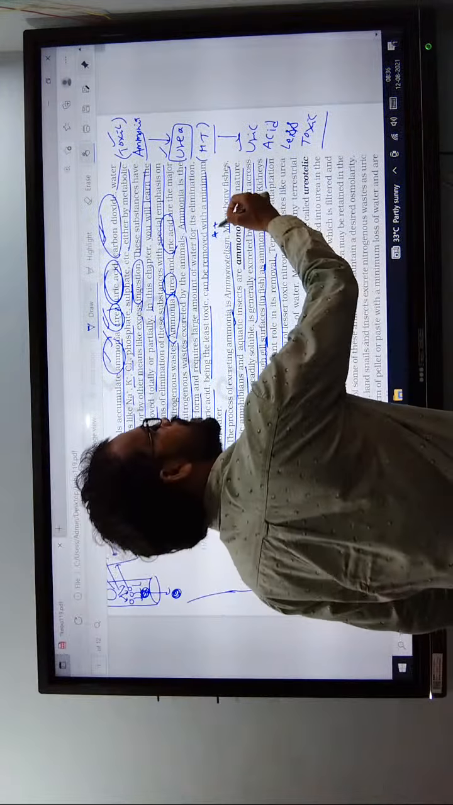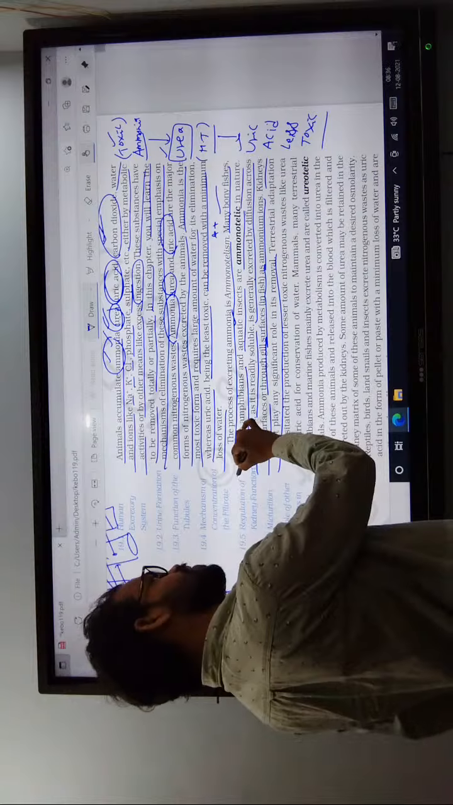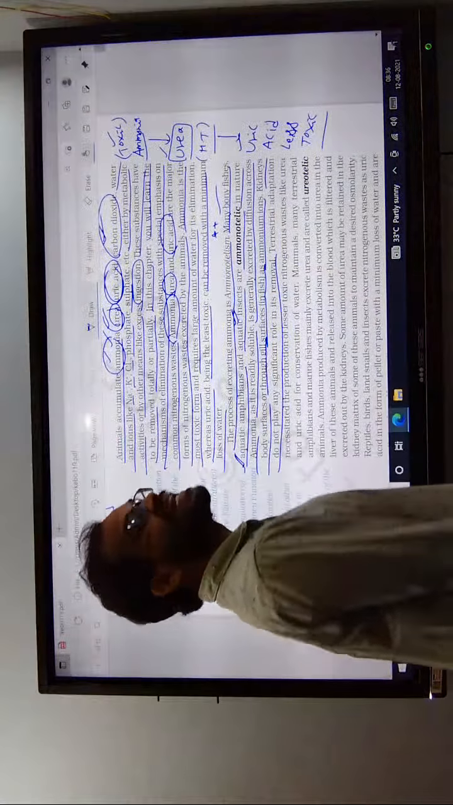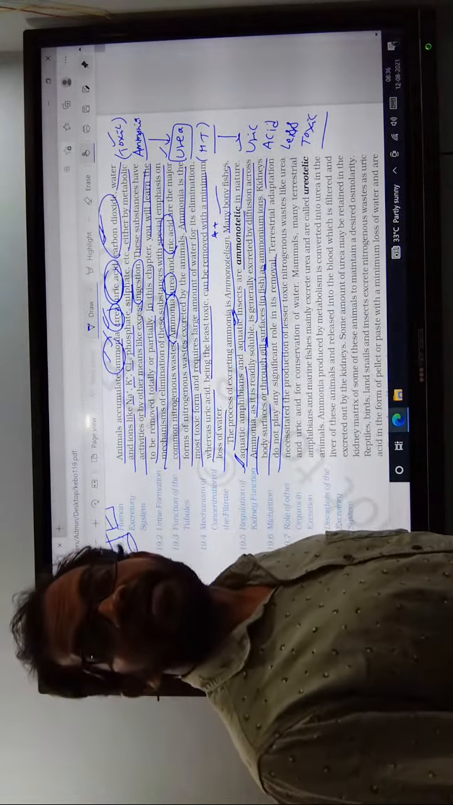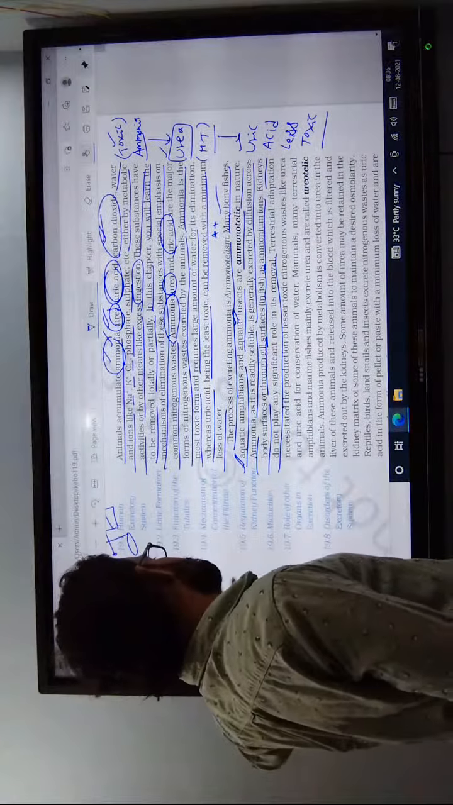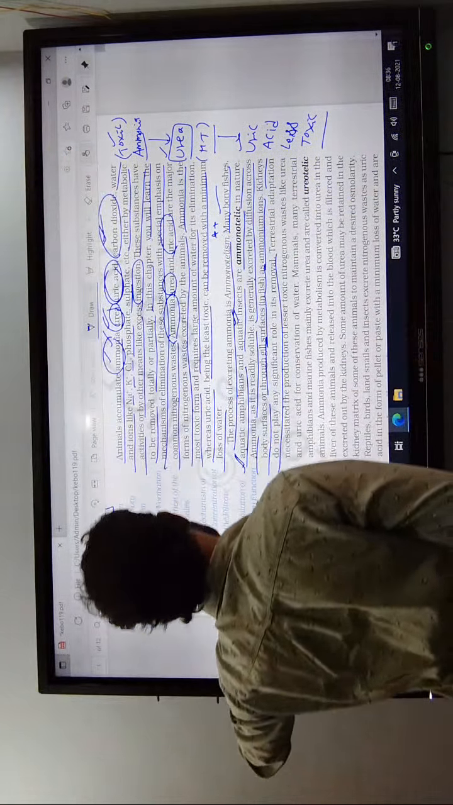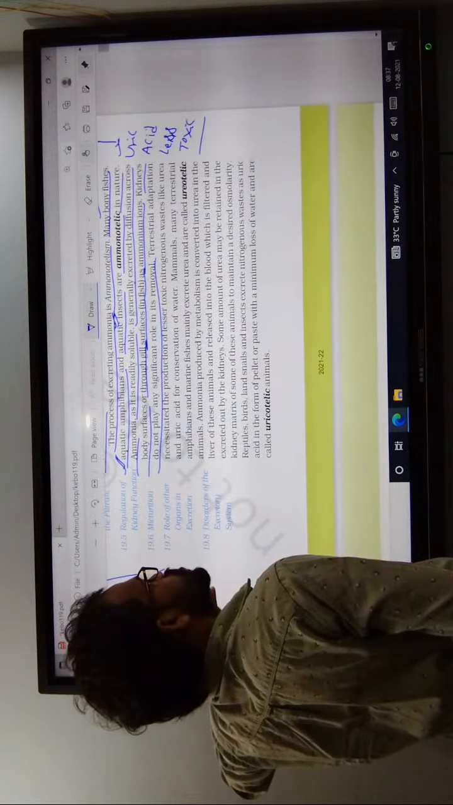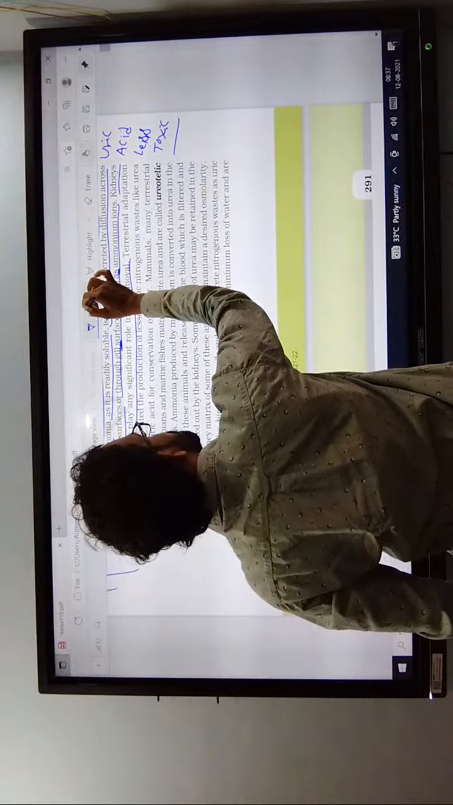What are the examples? Bony fishes, aquatic amphibians, aquatic insects. This is very important for the examination. Now, coming to the next one, it is known as terrestrial.